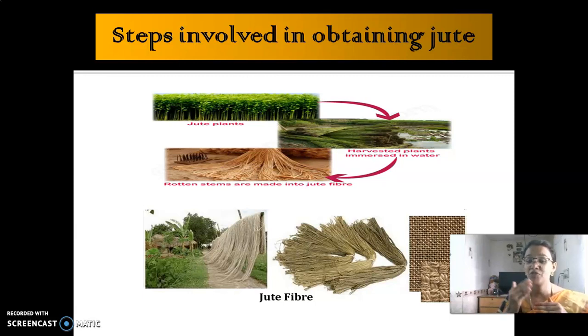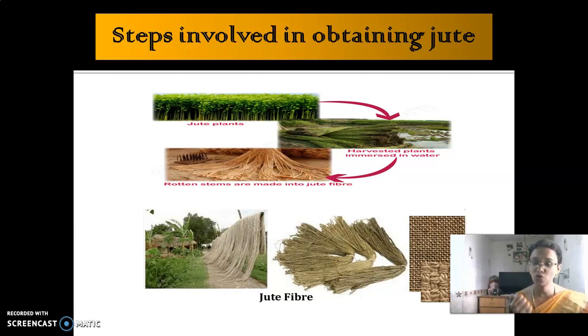Before the flowering stage, the jute plants are harvested. And these harvested jute plants are immersed in water. Afterwards, the rotten stems from the jute are removed.